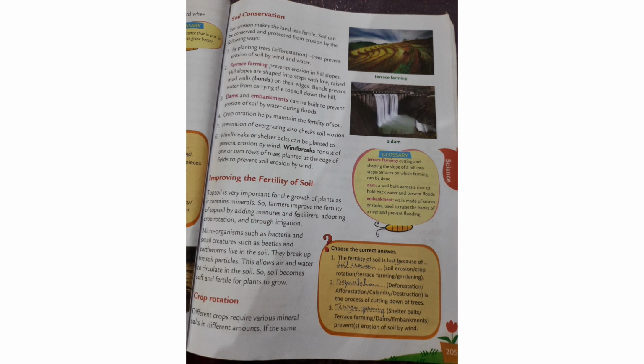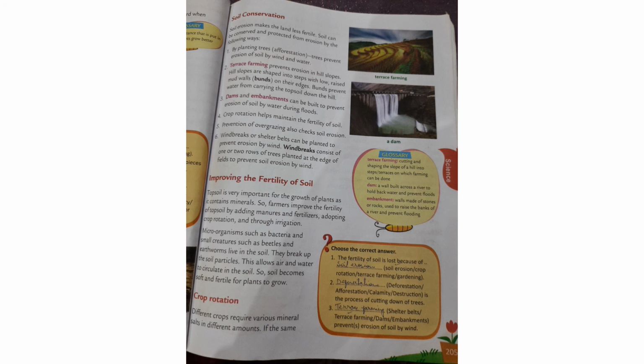Windbreaks consist of 2 or 3 rows of trees planted at the edge of the field to prevent soil erosion by wind. The next topic is improving the fertility of soil. Topsoil is very important for the growth of plants as it contains minerals. So, farmers improve the fertility of the topsoil by adding manure and fertilizers, adopting crop rotation, and through irrigation.